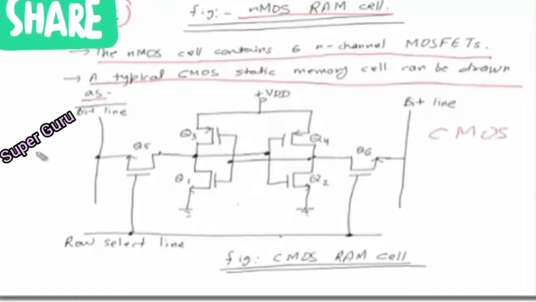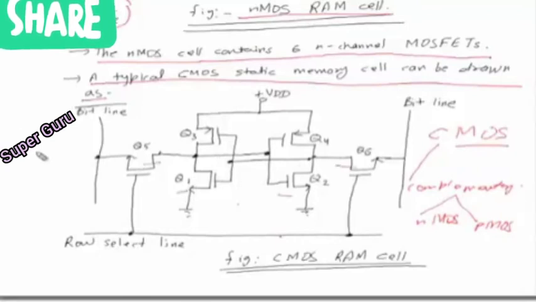CMOS consists of the same MOS technology, metal oxide semiconductor. Here CMOS means complementary MOS. Complementary means it will have both NMOS and PMOS. So here we can see that Q1, Q2, Q5, Q6 are NMOSes, whereas Q3 and Q4 are PMOSes.